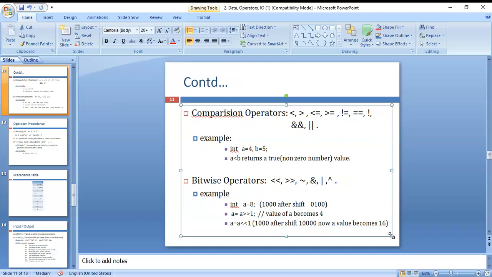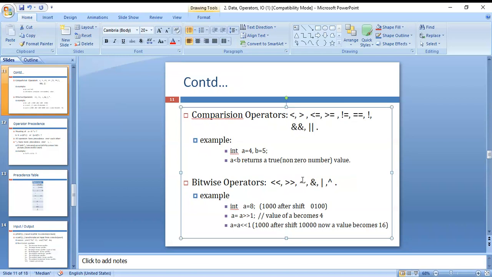A value now becomes 16. Next, you can see the tilde symbol: true is converted into false, and false is converted into true. That is called the tilde symbol.